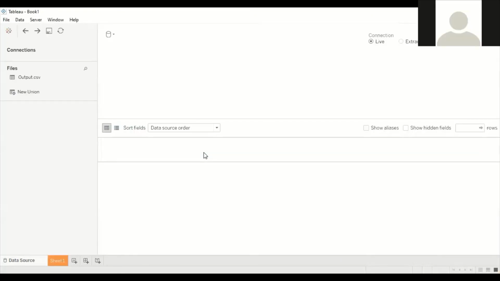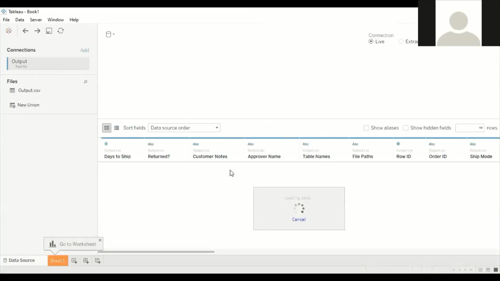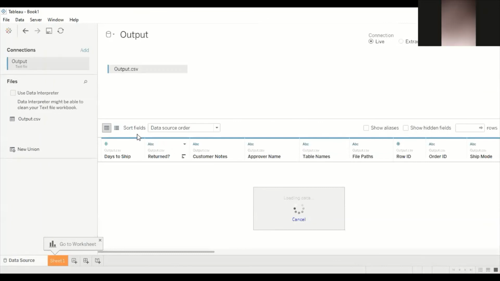Select the file, and you will get this dashboard. Understood? Here we will get an option of data, use data interpreter.